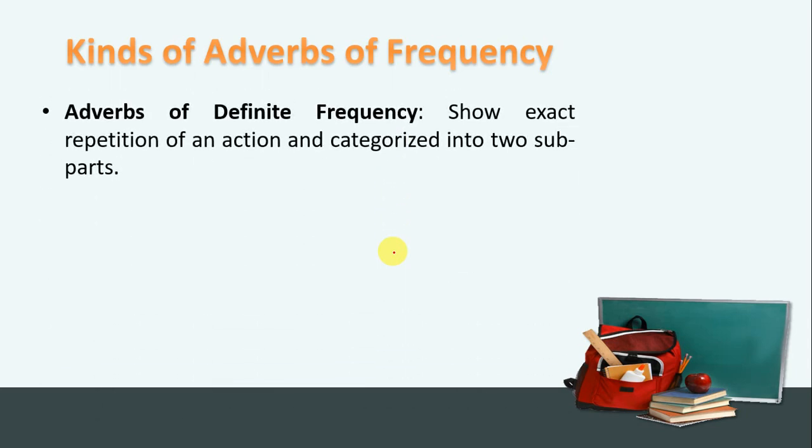So you see the kinds of frequency adverbs. We have definite frequency adverbs, and then we have indefinite frequency adverbs. So let's study definite frequency adverbs first. They show the exact repetition of an action and are categorized into 2 subparts. So what do definite frequency adverbs show? They show the exact repetition of an action.